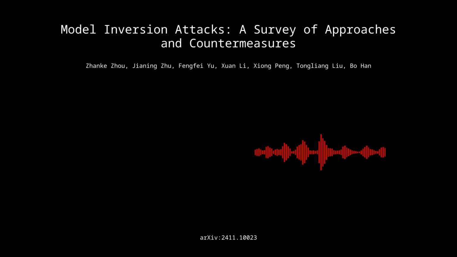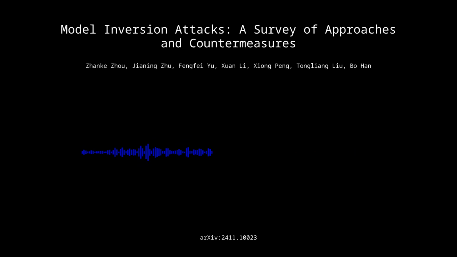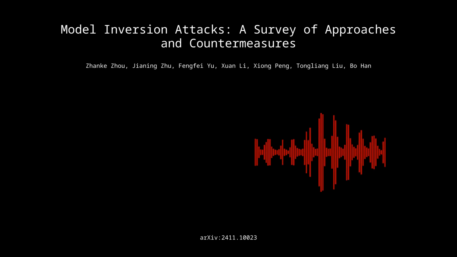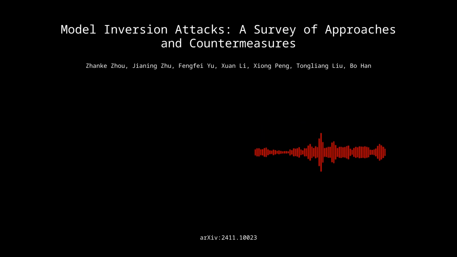Throughout our deep dive, we've discussed the various techniques and strategies employed by both attackers and defenders in this ongoing battle for data privacy. What's really striking about this paper is how it underscores the dynamic nature of the threat. As machine learning evolves, so too do the techniques used to exploit it. It's a constant game of cat and mouse, with researchers developing new defenses only to have attackers find new ways to circumvent them.